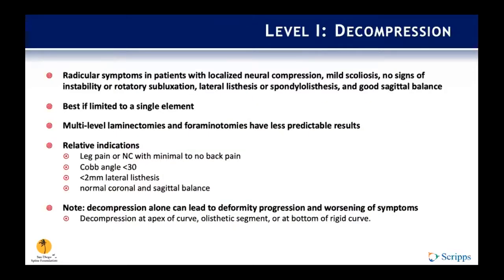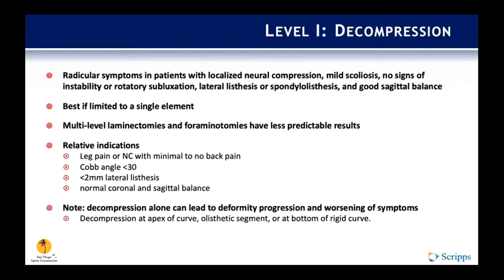So level 1, decompression alone. Particular symptoms in patients with localized neural compression, mild scoliosis, no signs of instability or rotatory subluxation, lateral listhesis, and good sagittal balance. These are the patients that may benefit from decompression alone. And it's best if it's limited to a single spinal level. Multiple level laminectomies and foraminotomies have less predictable results.